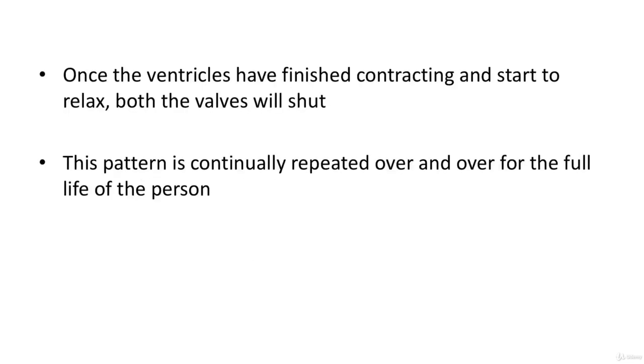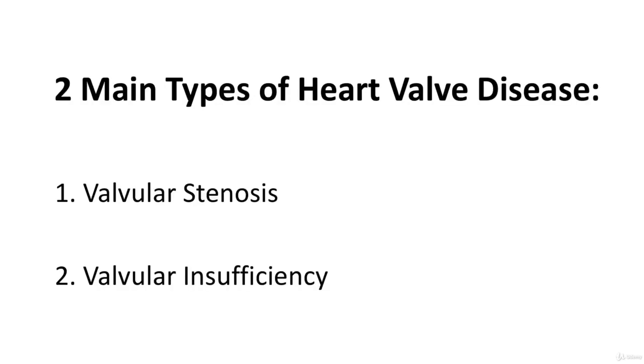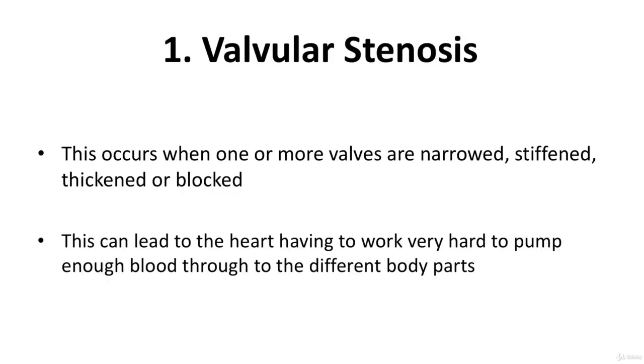Once the ventricles have finished contracting and start to relax, both the valves shut, preventing any blood from flowing back. This pattern is continually repeated over and over for the full life of the person. There are 2 main types of heart valve disease: 1. Valvular stenosis, and 2. Valvular insufficiency. Valvular stenosis occurs when one or more valves are narrowed, stiffened, thickened, or blocked.